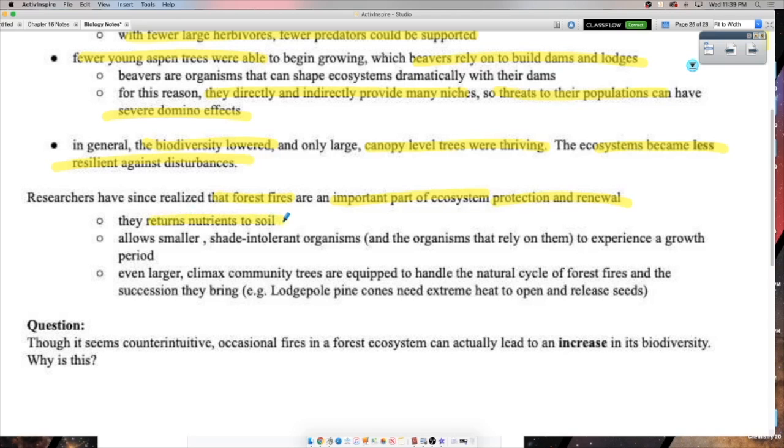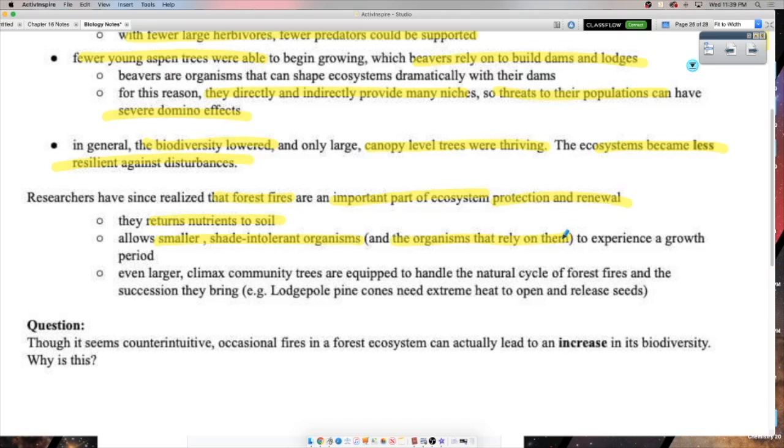All right, so what do they do? They return nutrients to the soil, right? You burn a tree, the tree ashes fall to the ground, well, all those nutrients are now going to be returned to the soil, which raises soil fertility. And the big one is that it allows smaller shade-intolerant organisms, and not only that, it's never only that, it's always also the organisms that rely on those, right, to experience a growth period.